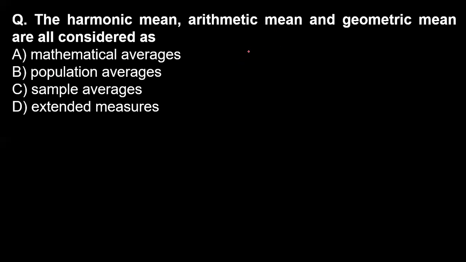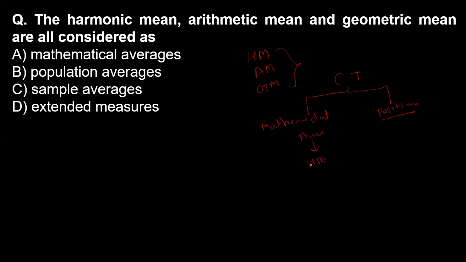So what are the harmonic mean, arithmetic mean, and the geometric mean? You know that these are all part of the central tendency, and the central tendency is divided into two parts: according to the position, and according to the mathematical average. In the mathematical average we will see the harmonic mean, the arithmetic mean, and the geometric mean.